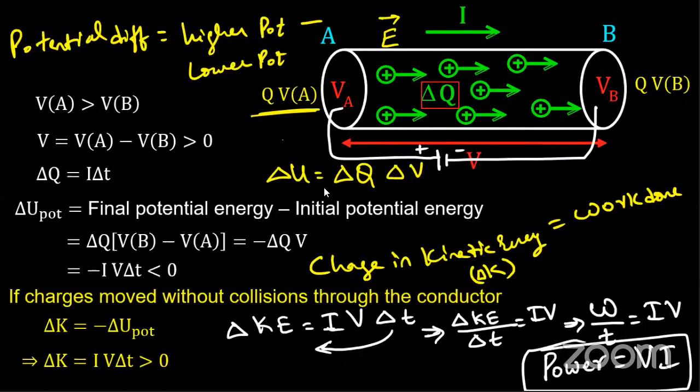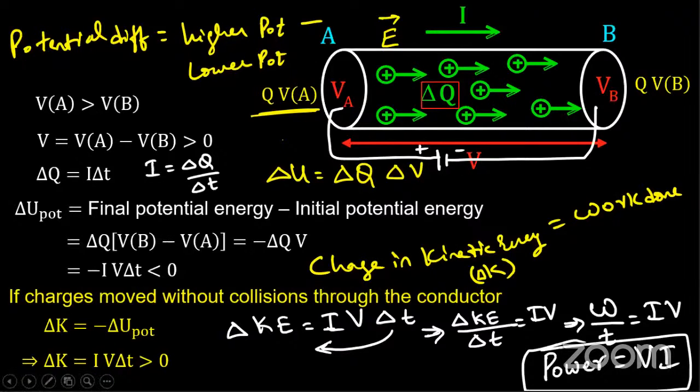Then we checked that the energy stored inside the conductor or battery was given by U equal to Q into V. From the initial expression I equal to delta Q by delta T, we got the total charge delta Q equal to I into delta T. When I connect this potential difference, there is a flow of charges and a change in energy at the two ends of the conductor. That change in energy is the final potential energy minus the initial potential energy. So whatever potential energy was stored inside the battery is discharged into the conductor.